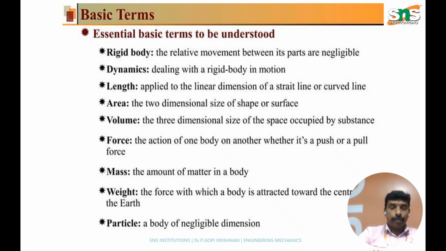Rigid body: the relative movement between its parts is negligible, which means that a rigid body is a solid body with tightly packed components, and dynamics deals with the rigid body in motion. Length is the linear dimension of a straight line or a curved line. Area is the two-dimensional size of a shape or surface. Volume can be taken as the three-dimensional size of the space occupied by a substance.